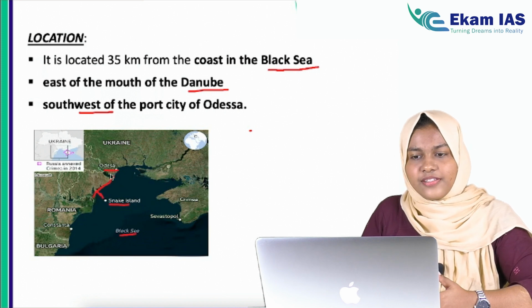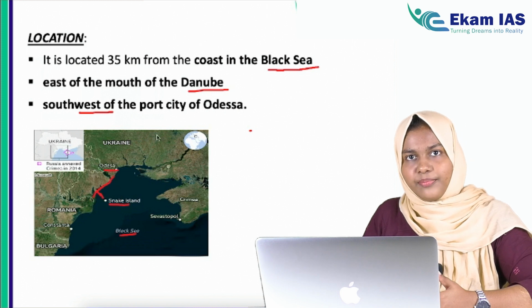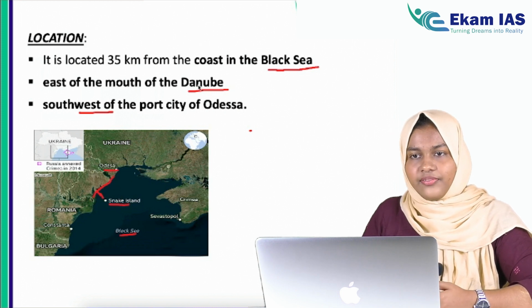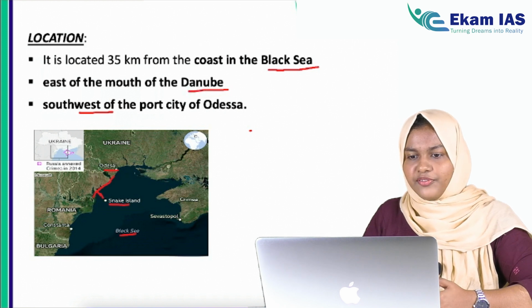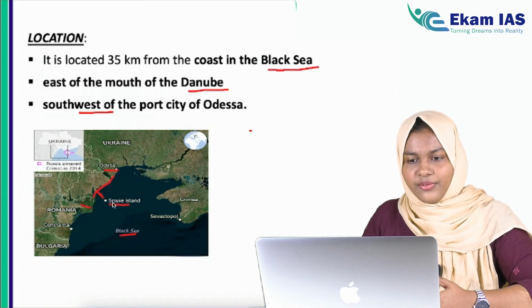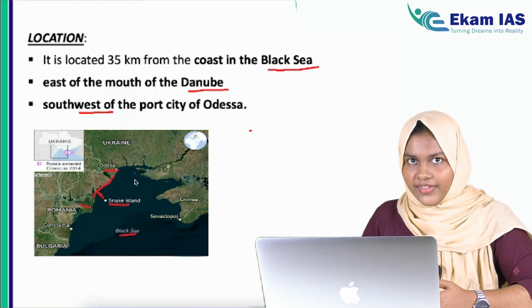For example, in this case, we have an important port as well, Odessa port. So you have to know the importance of that port. Then the river, Danube River, etc. So you have to follow every important area associated with this place. We can't take any chance, because you will get to know this once you start solving previous year questions.